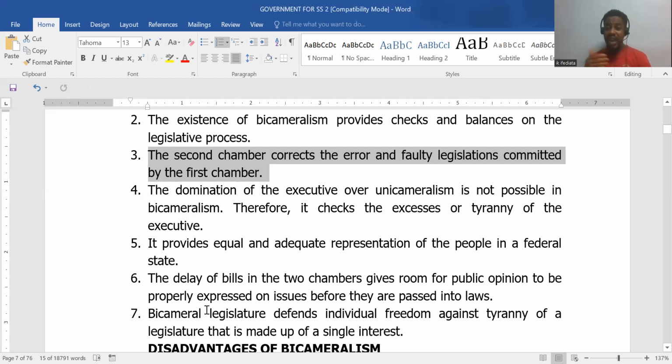Now, when bills are delayed, like for example, there were some crazy bills that were brought up in Nigeria. I've forgotten some of them. And when it came online, people heard about it. They began making noise. They began calling their respective senators and members of the House of Reps in their areas, that the bill should not pass, right? And at that point, these bills are suspended, right? So it's very important that delay is there too. Even though we know it can make the passage of bills very, very slow, it allows people to weigh in on those bills as well, right?